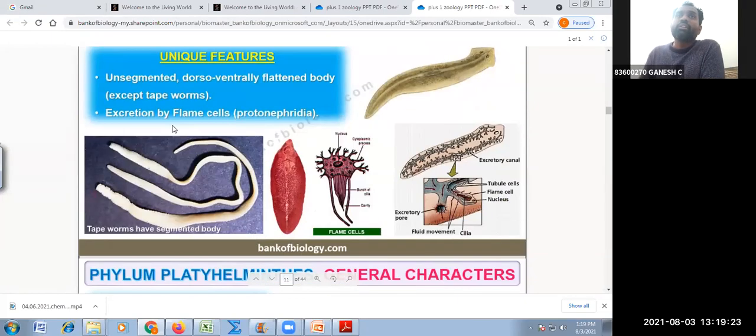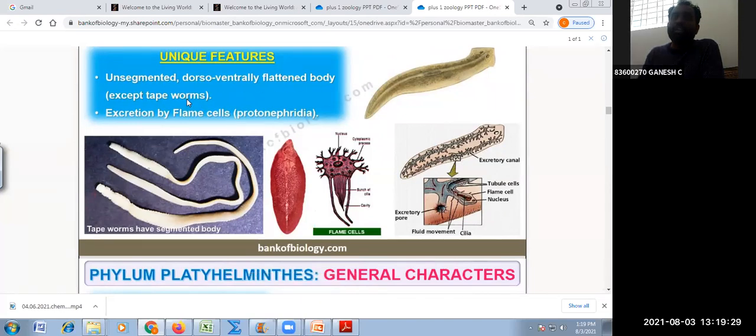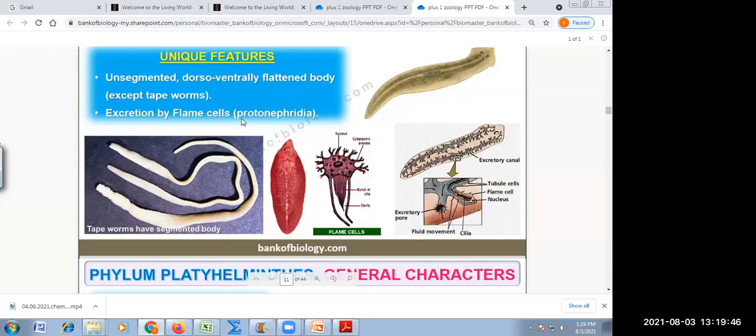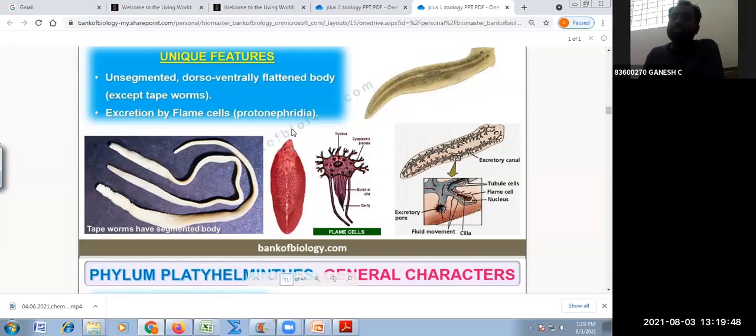They are unsegmented, dorsoventrally flattened, except for tapeworm. Tapeworm is showing pseudo segmentation. They show segmentation, but it is pseudo segmentation that you have to remember, and they are not internally segmented, only externally segmented. Excretion is by flame cells. What are flame cells? Also called protonephridia. Please remember this. This will help you a lot when we go ahead.